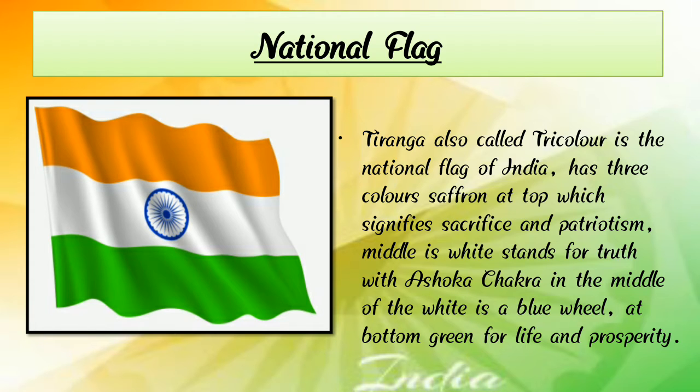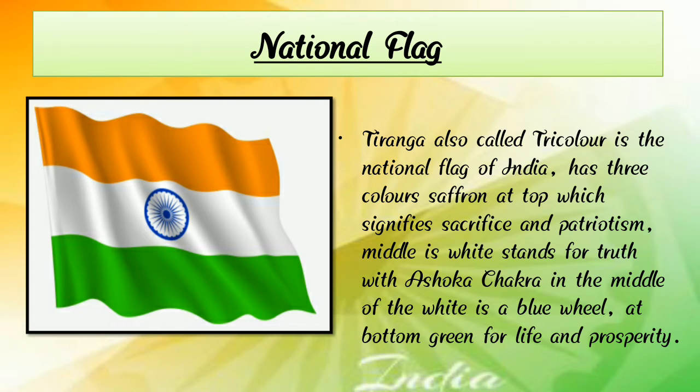So our national flag has three colors, and each color signifies something.